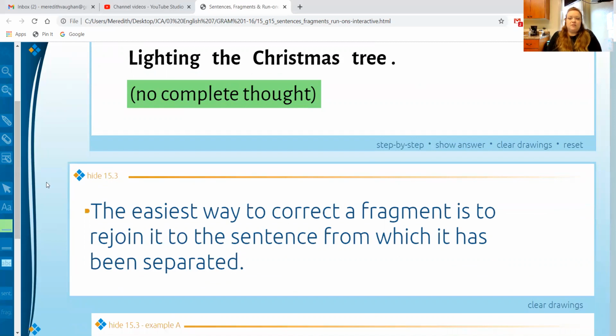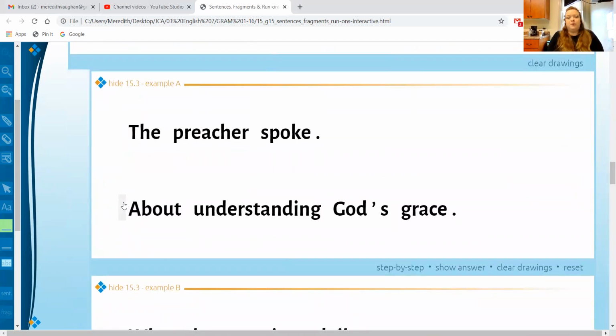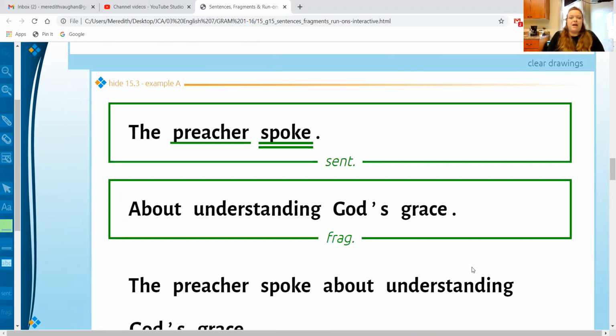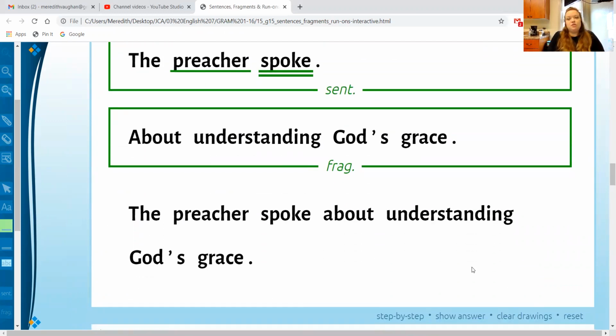The easiest way to correct a fragment is to rejoin it to the sentence from which it has been separated. Let's look at some examples here. The preacher spoke. This is a complete thought. You have your subject and verb. But then let's look at about understanding God's grace. Well, in this case, you're waiting for the condition. So you would combine this by taking your sentence and combining it with your fragment. So you can say, the preacher spoke about understanding God's grace.